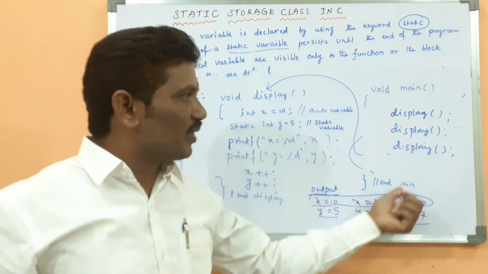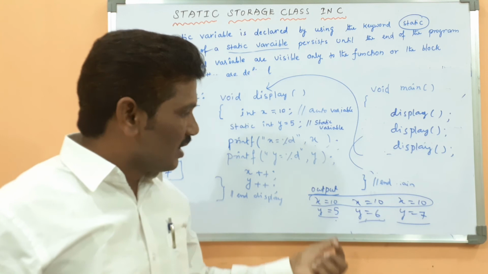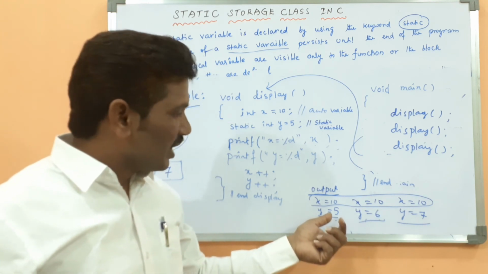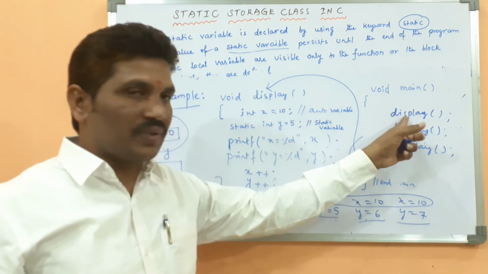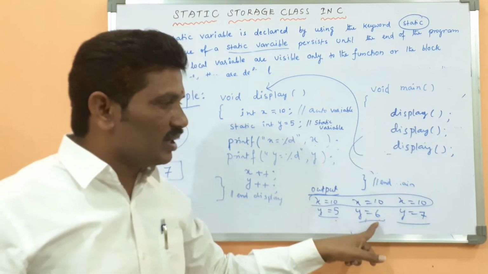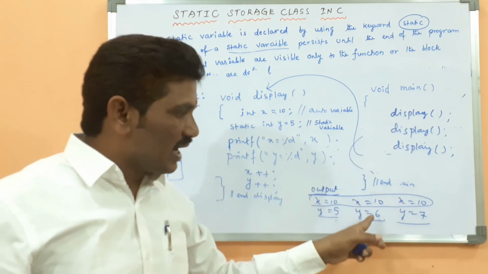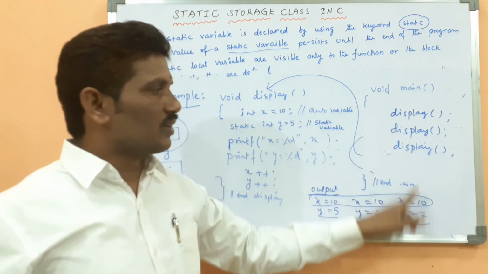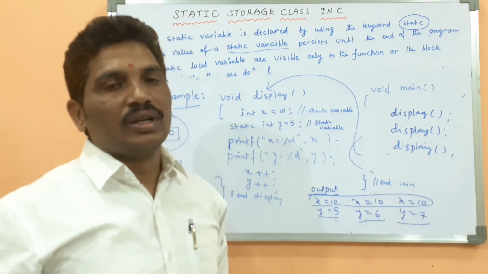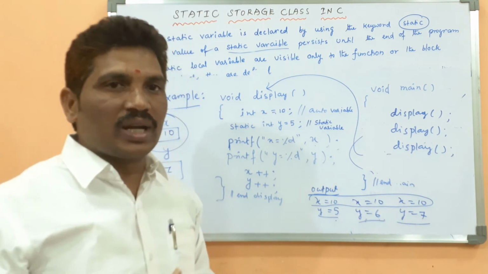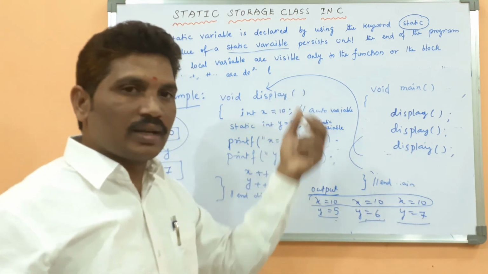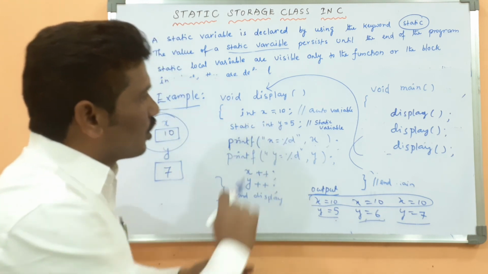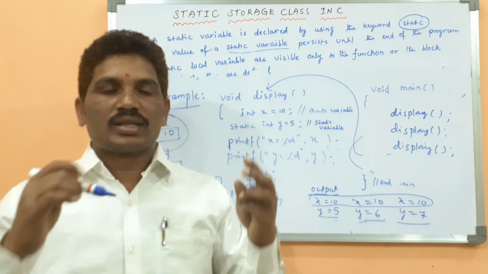The x value is the same for all function calls, but the y value changed. Here, whatever value is changed in the first function call will be reflected in the second function call. Whatever value I changed in the second function call will be reflected in the third function call. Fourth, fifth, sixth, seventh. You can call the function n number of times, depending on your application. Okay, this is a simple program about the static variable.